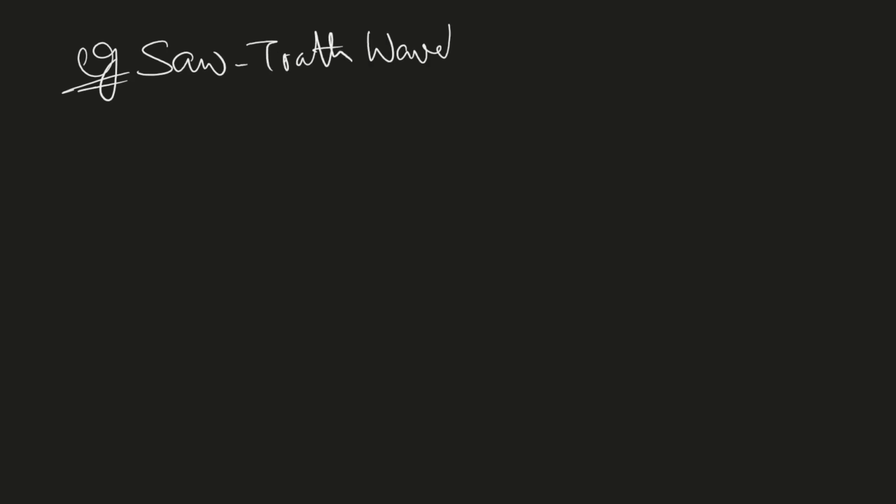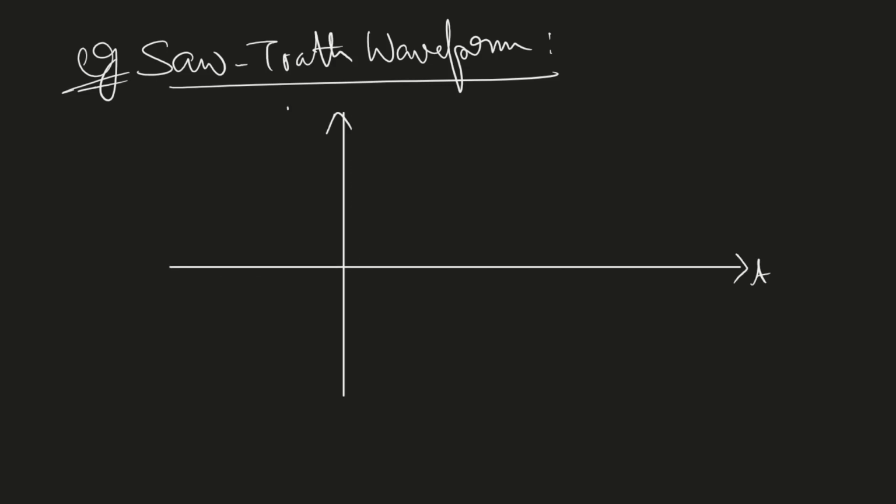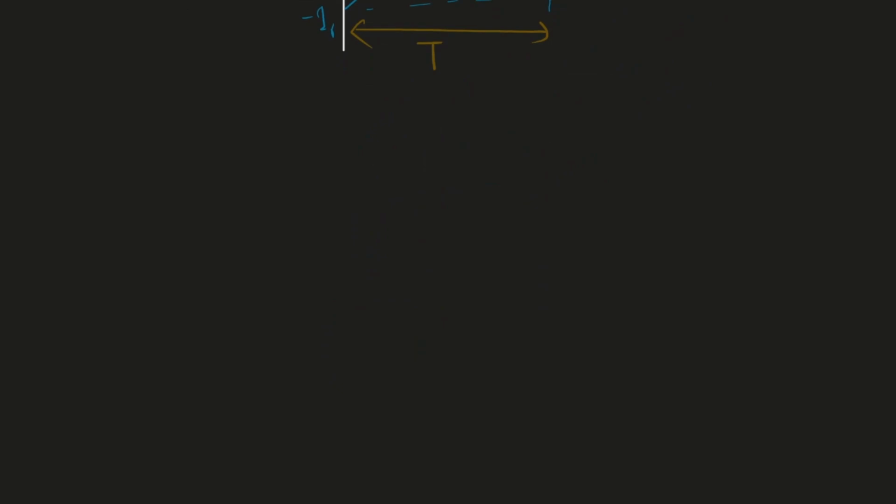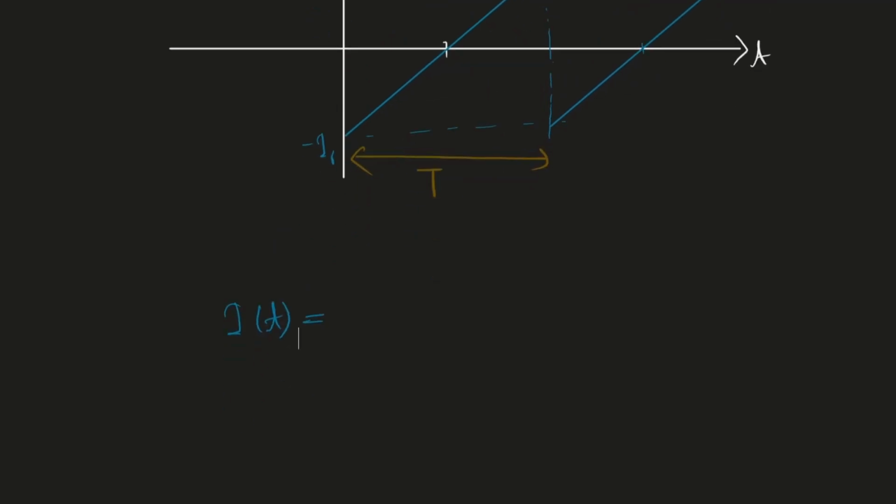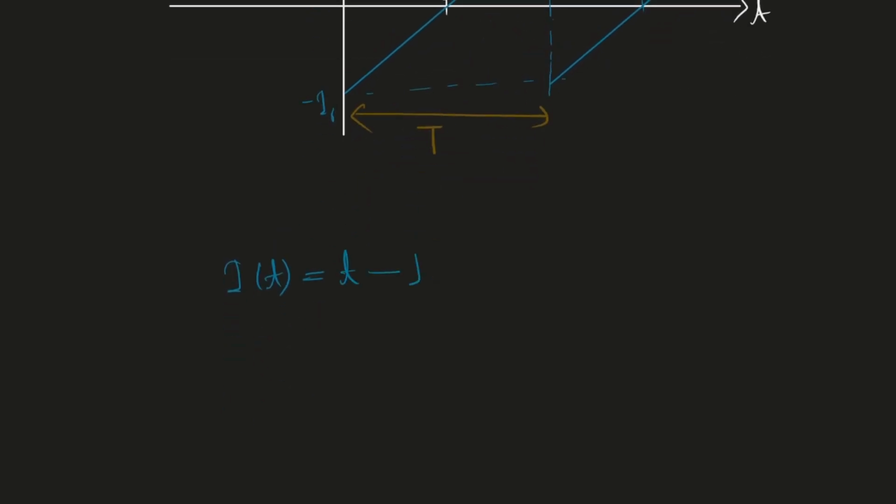Sawtooth waveform. The graph looks like, suppose this is I naught, this is minus I naught, and the graph looks like this. So here the periodicity is this one, t. And what is the expression here? You can simply write that it is t minus I naught in the full period.